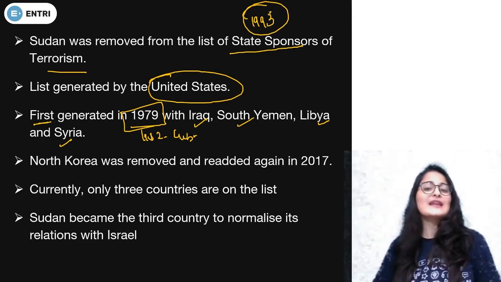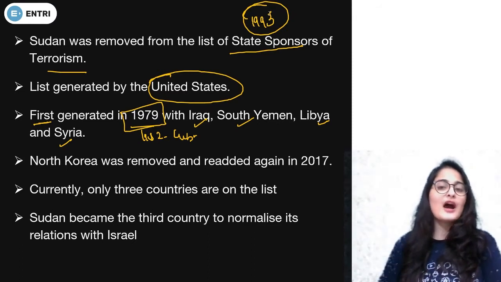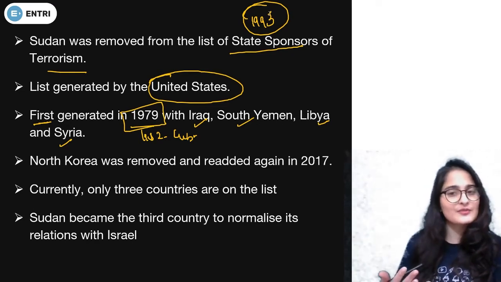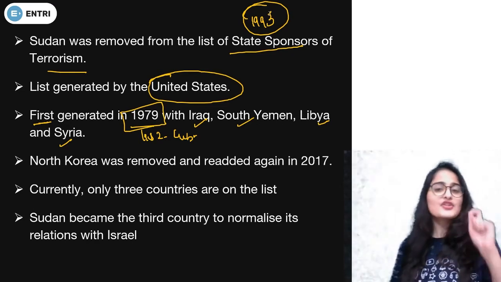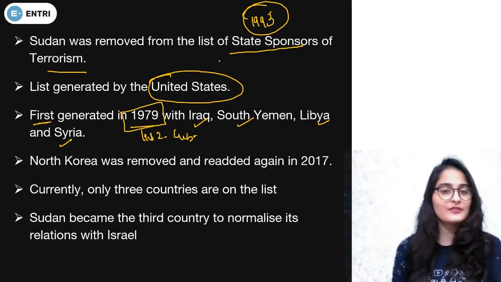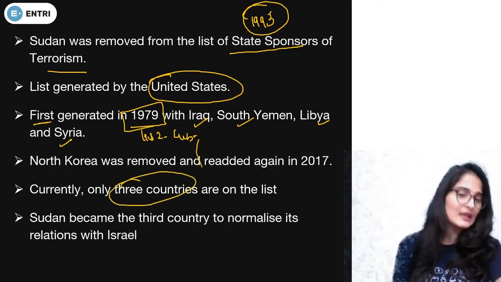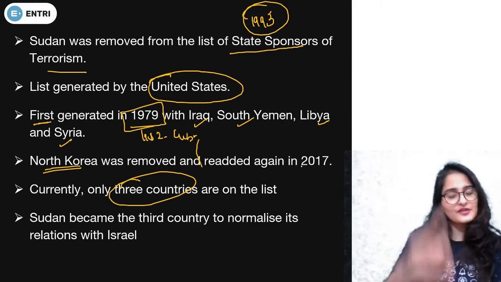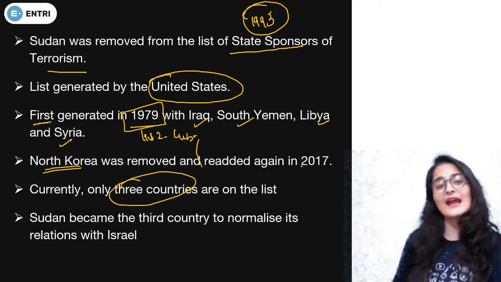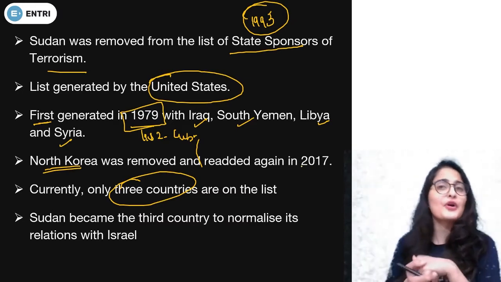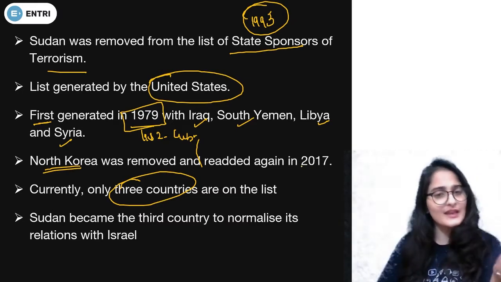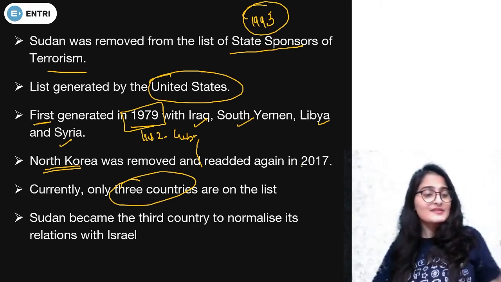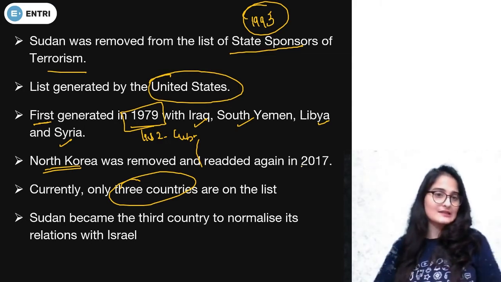Later on, many have been removed also. After all the additions and removals, Cuba has been removed, Libya has been removed, South Yemen has been removed. So now we are left with only three countries in the list after the removal of Sudan. North Korea was removed in 2000, and then later in 2017 it was added again because of certain threats going on between the United States and North Korea. These listed countries are the black-marked states where the President of the United States of America does not go.